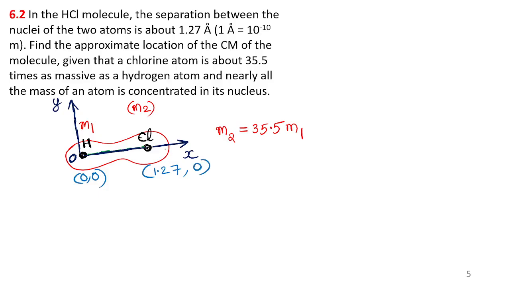If you take any point on the x-axis, you studied from 9th standard onwards, it does not have any y coordinate. It is 0. So why does the chlorine atom have x coordinate 1.27? Because it is located 1.27 angstrom away from the origin. That is why the chlorine atom has coordinates 1.27 angstrom, comma 0.